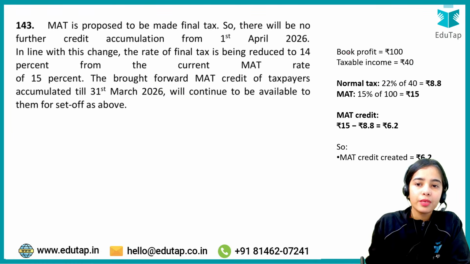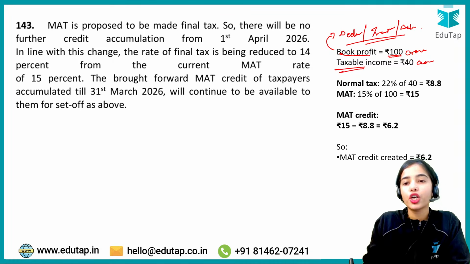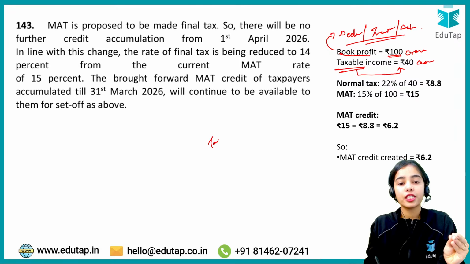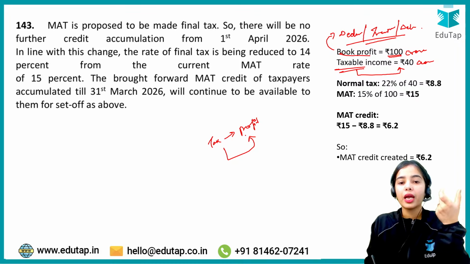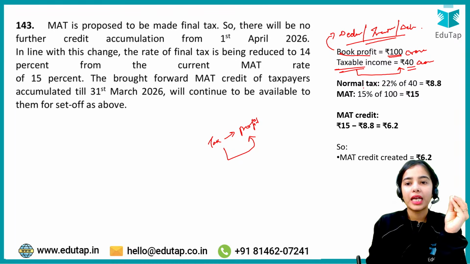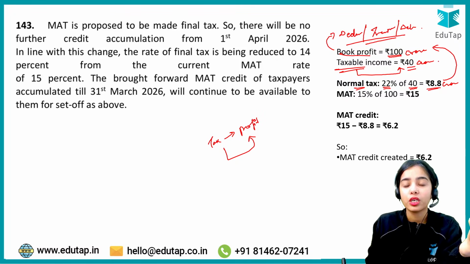First of all, let's say book profit is 100 crores, while the taxable income is only 40 crores because the company has shown various deductions, incentives and depreciation. So from the book profit of 100 crores, only 40 crores is taxable income, while the tax is usually levied on the whole of the profit. But because of the deductions and incentives, the taxable income is only 40 crores, and the normal tax of 22% on 40 crores is 8.8 crores. A very small tax is being paid on the profit of 100 crores. So that is not right.